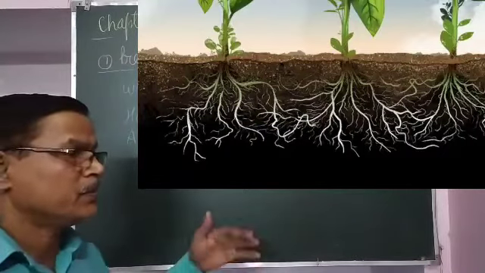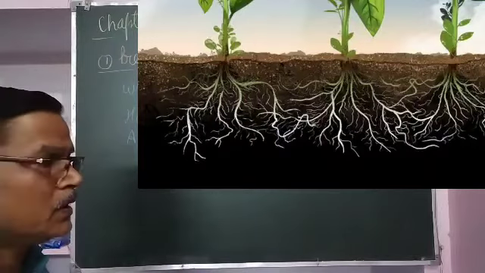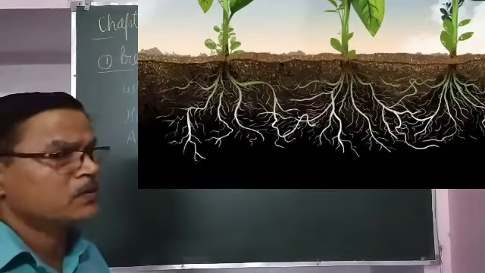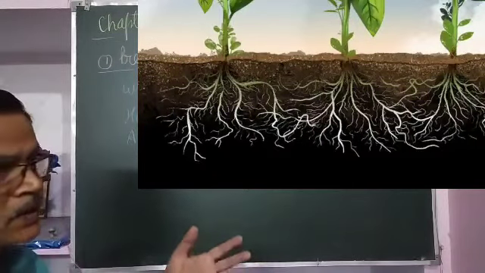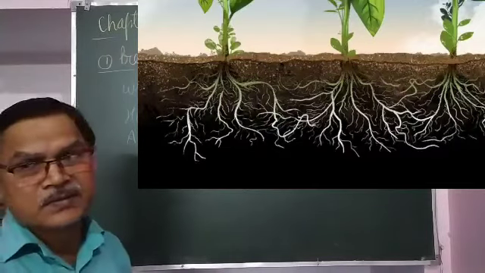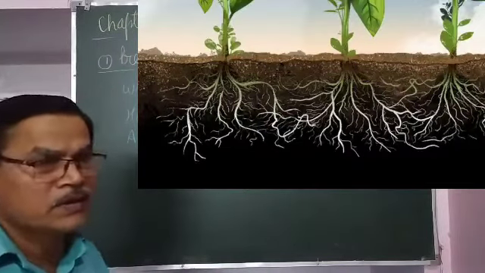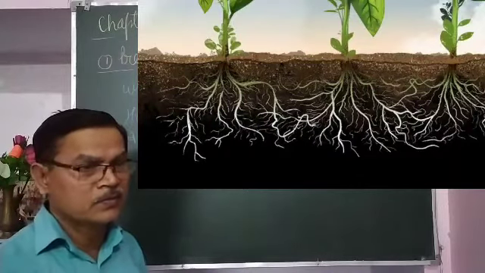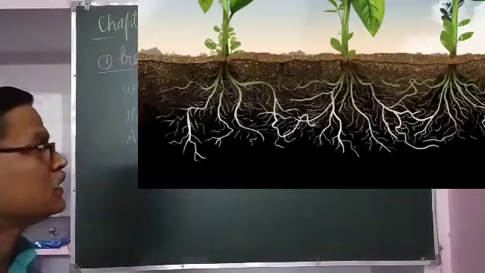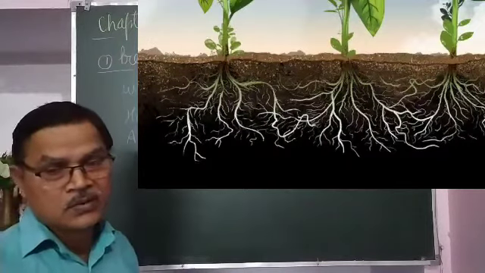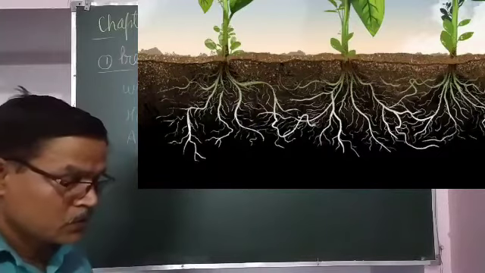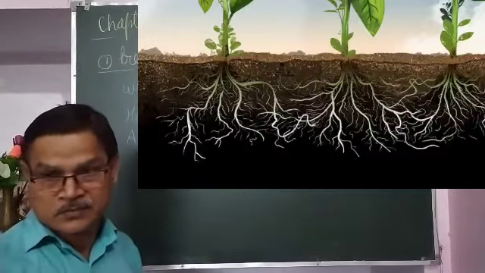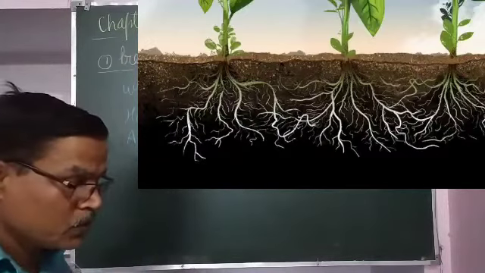But in plants, different parts have their own ways to take oxygen from the atmosphere. Leaves take oxygen through the stomata, thick stems have lenticels, and roots absorb oxygen from the root surface. So roots also need oxygen to breathe, and loose soil traps more oxygen, which becomes available to the roots.